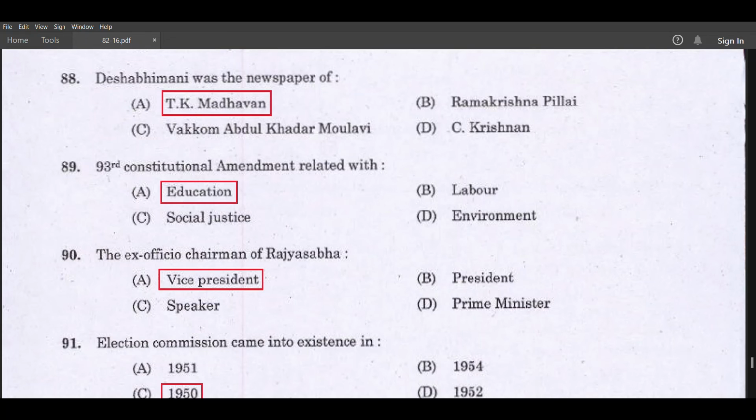93rd Constitutional Amendment related with education. The ex officio chairman of Rajya Sabha, Vice President. Election Commission came into existence in 1950.